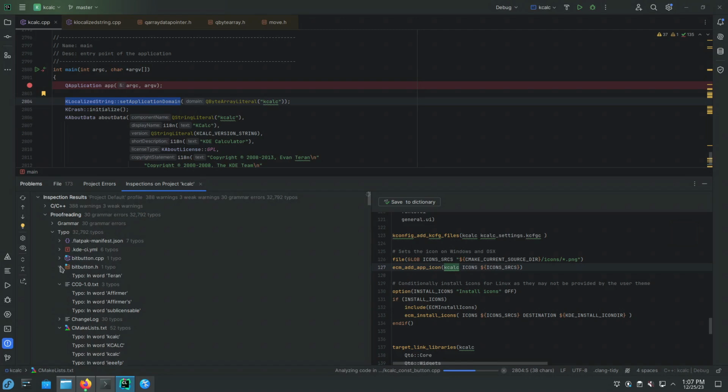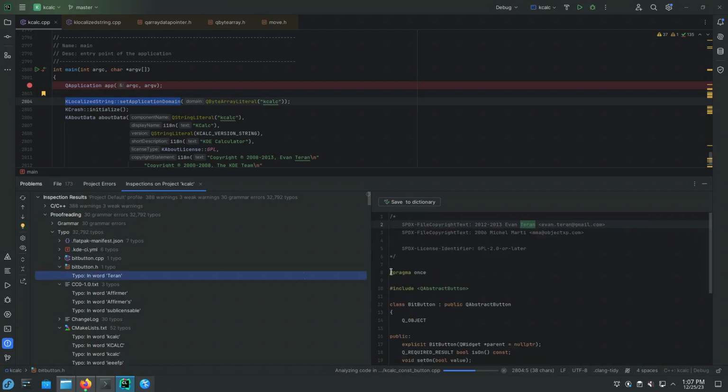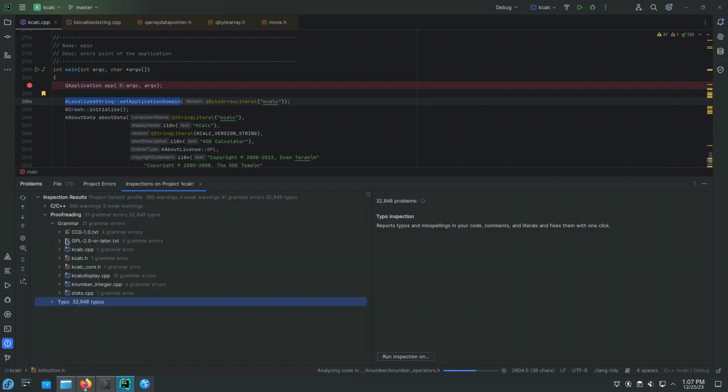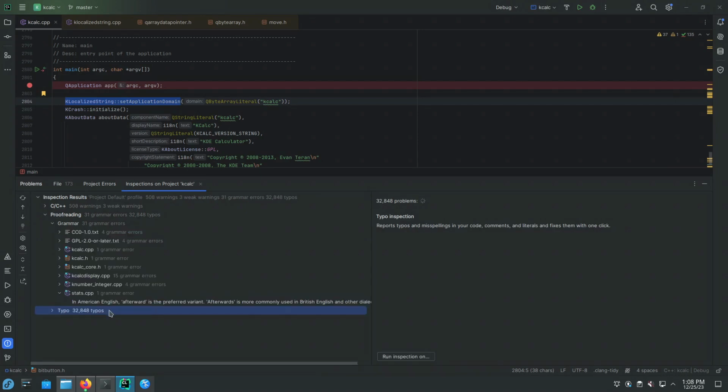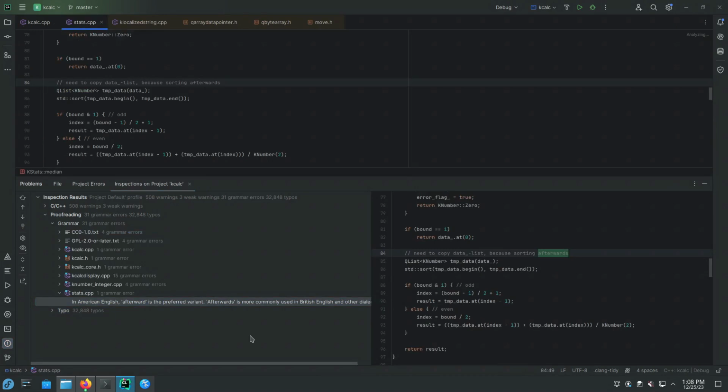So this is an example. The name of a person, Tehran, is not a valid English word. So let's ignore typo, but then not ignore grammar. Okay. So it says that in English US, afterward is better than afterwards.